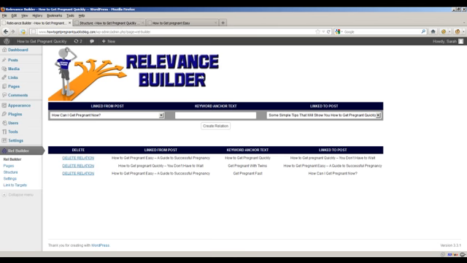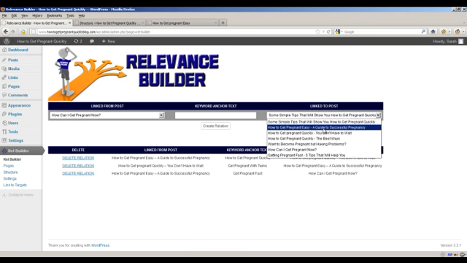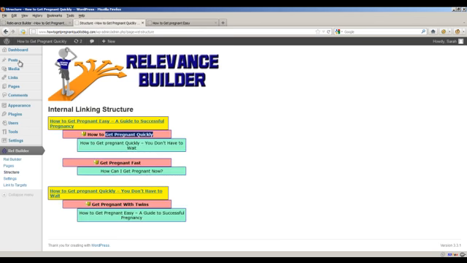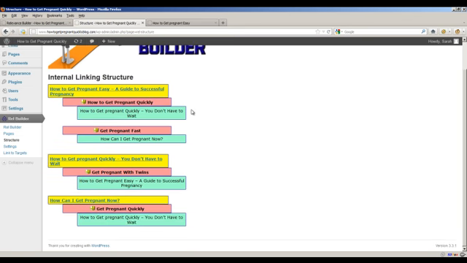You do not have to wait. I can say get pregnant now, or get pregnant quickly. Now we've got two different, I'll hit refresh here. Now we've got another article linking to this same article with a different variation of anchor text here.